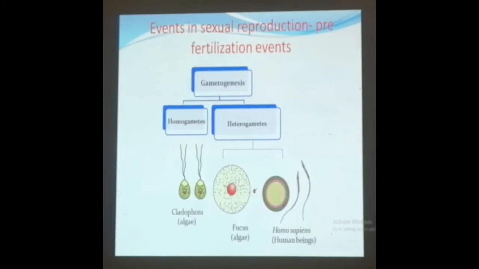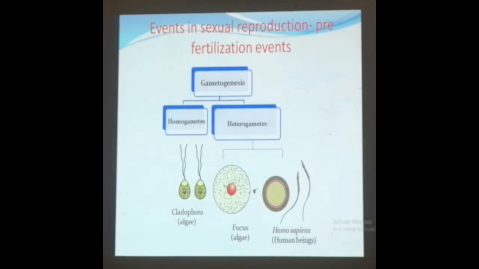Now, moving on to gametogenesis, the process of formation of a gamete, we need to remember one thing: gametogenesis happens in some of the organisms. Taking the example of Cladophora, the alga, the gametes formed resemble each other.